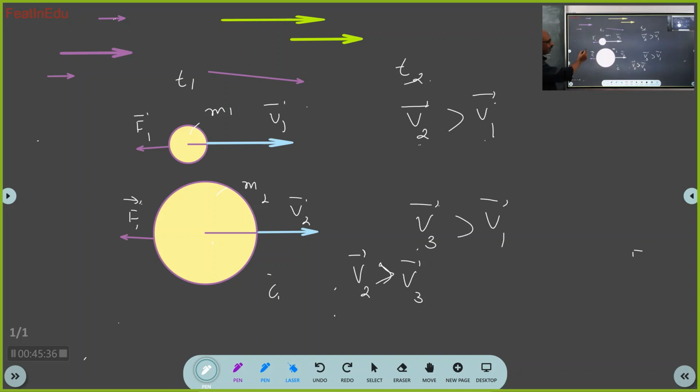I will apply these force vectors from time t1 to t2. Correct? Now, at the end of t2, what will happen? It will get accelerated. So what is the change I should do here?